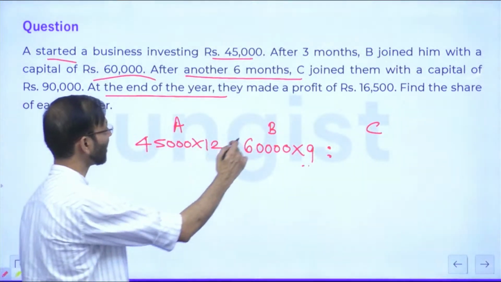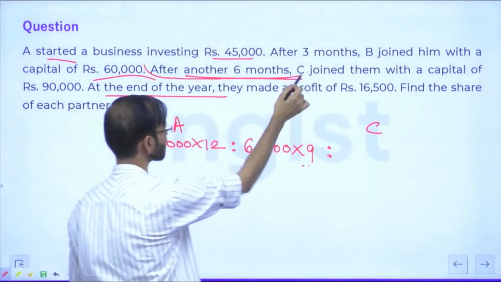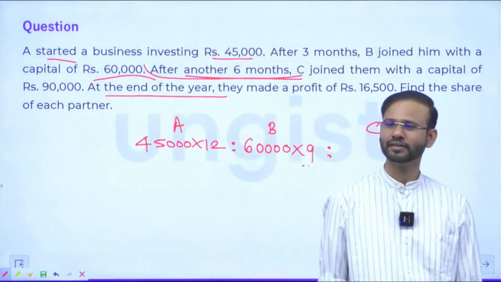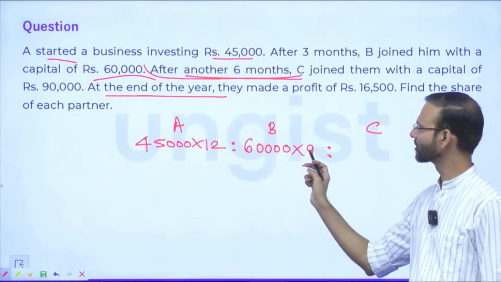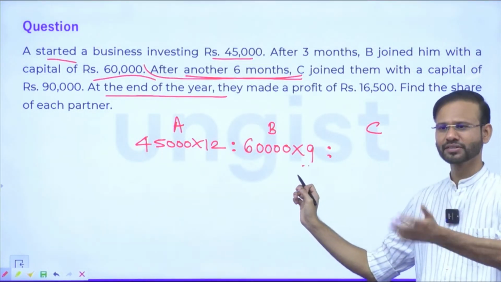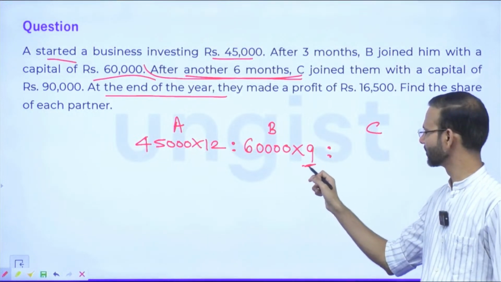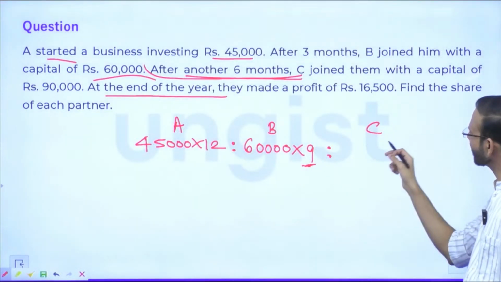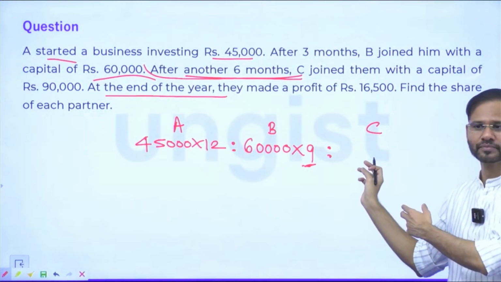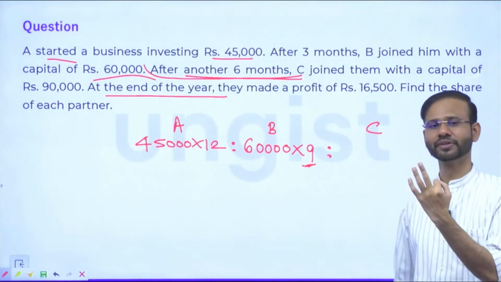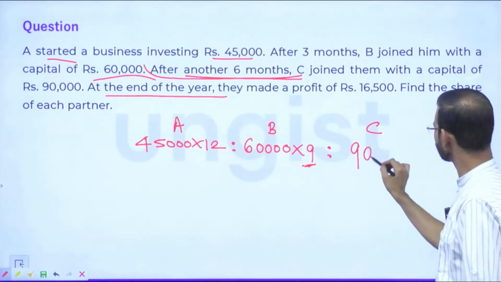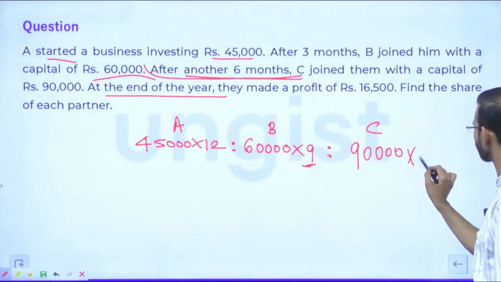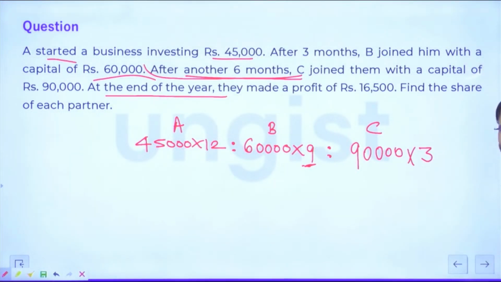Suppose he started in January, B came in April after 3 months, so in the 4th month he joined, and then after another 6 months, only 3 months are left. So he came with the capital of 90,000. Everybody, yes or no? Right?